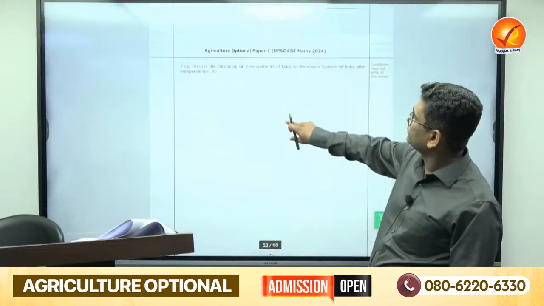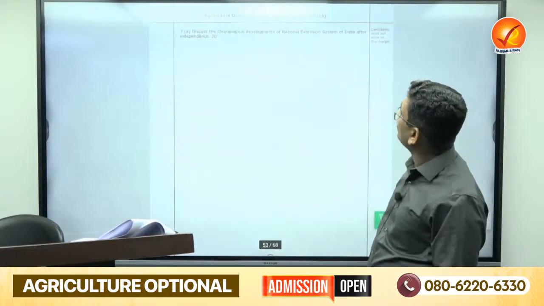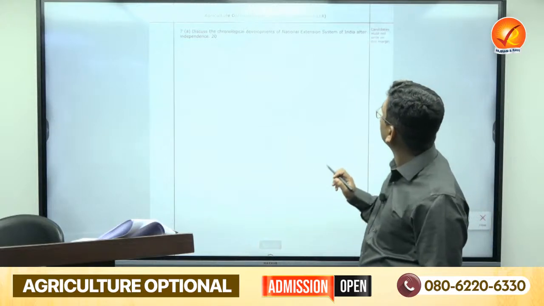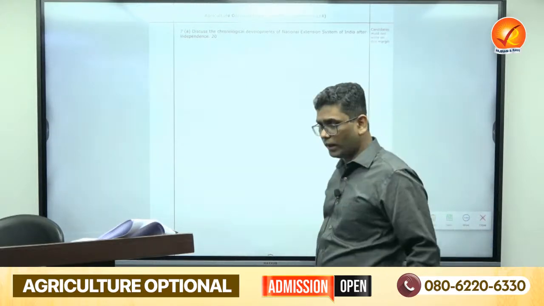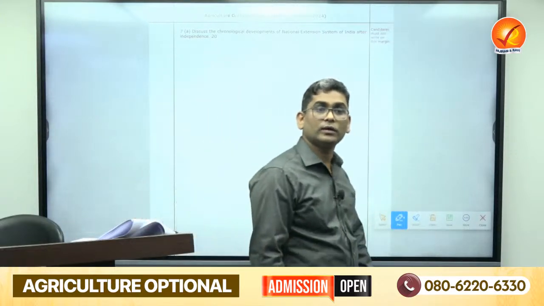Here also, write down about the chronological development of National Extension Service after India's independence. Here you have to write 7 to 8 schemes, but in a detailed manner. Like in 1952, there was a community development program.